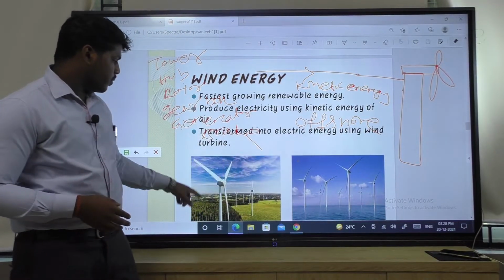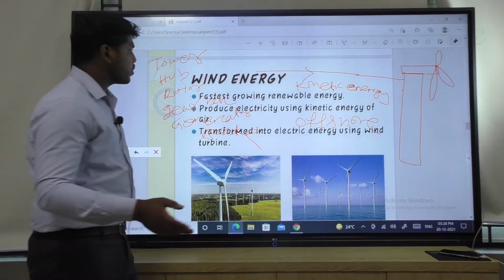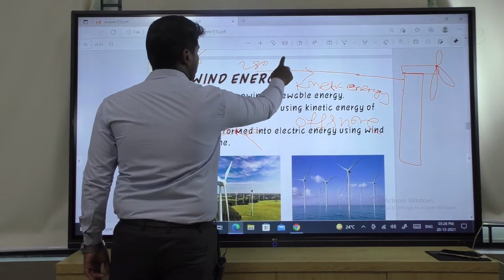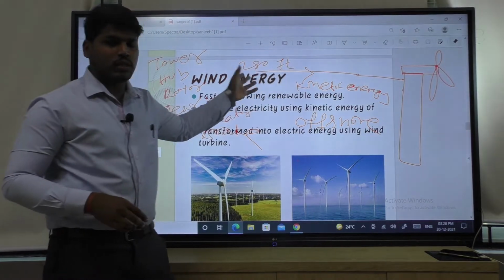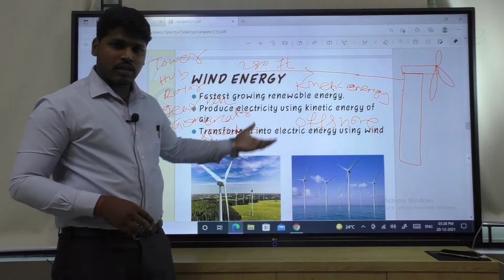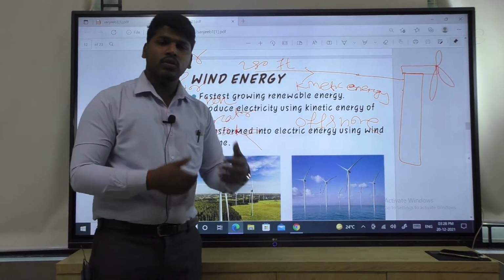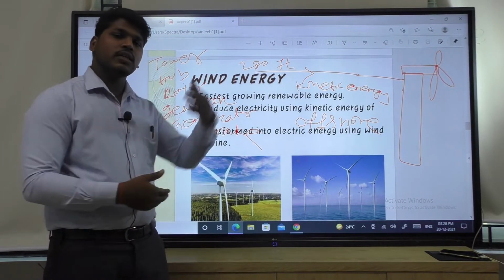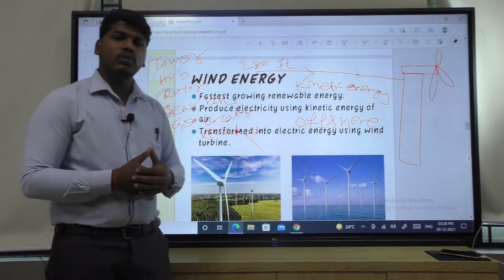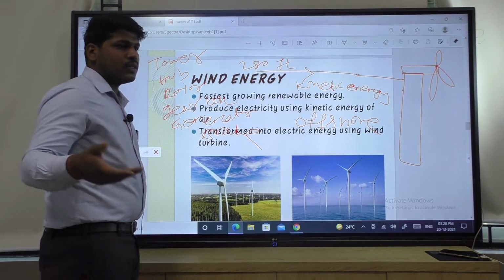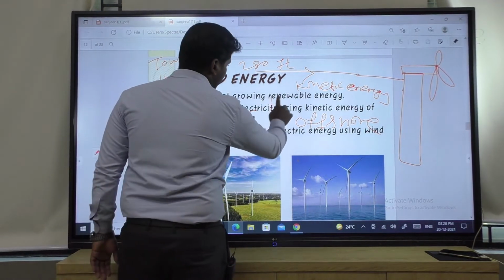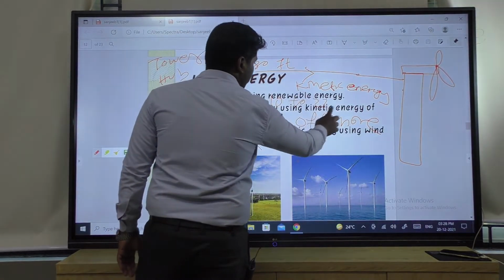But one thing remember, the height of the tower is approximately 280 feet. Then you will ask why this is so high. 280 feet means very high, because if you go to a very great height, your wind speed is better. Wind speed better means the rotor blade speed is approximately 10 to 22 rpm.